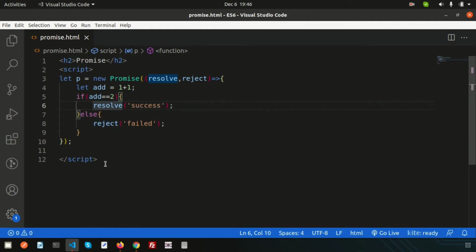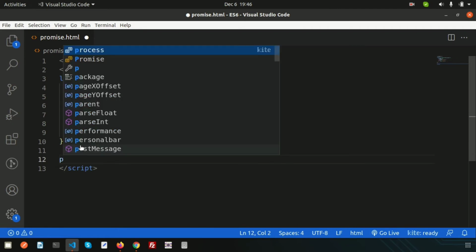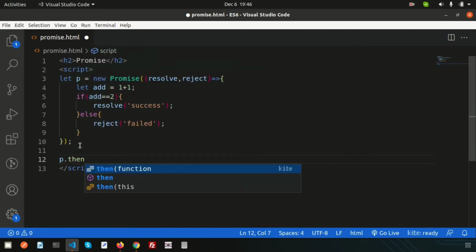So let's handle these things. How can I handle it? We need to use the then function. The object name is p dot then, and here we will handle these things. The then is basically used to handle the resolve case, and for failure we have the catch block. Let's handle the success first.